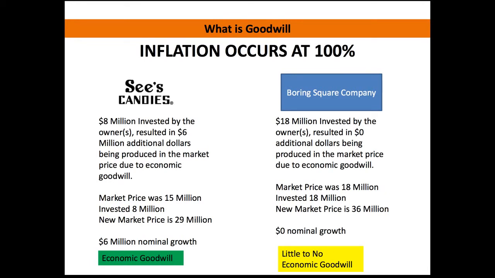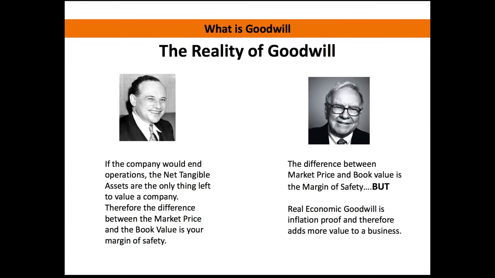But when we look over at Boring Square Company, they invested $18 million in order to get that same net income, and it resulted in $0 additional dollars on the market price, on that nominal market price. So when you compare these two, when we look at the nominal growth that occurred between See's Candy and the Boring Square Company, See's made an additional $6 million during that inflationary period, where Boring Square Company made $0 nominal growth during that time frame.